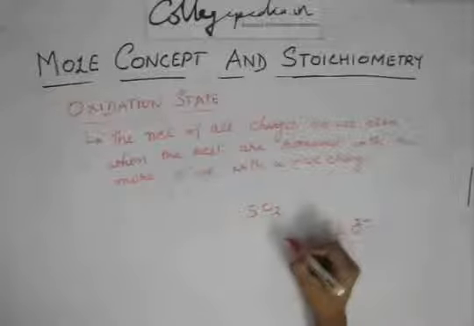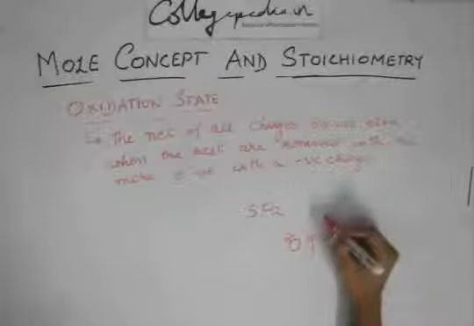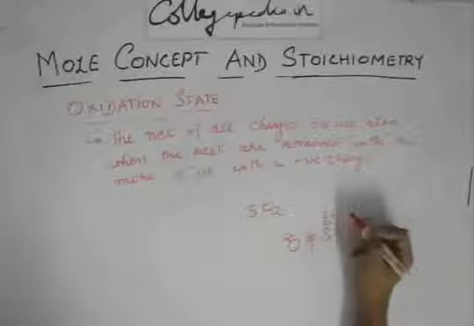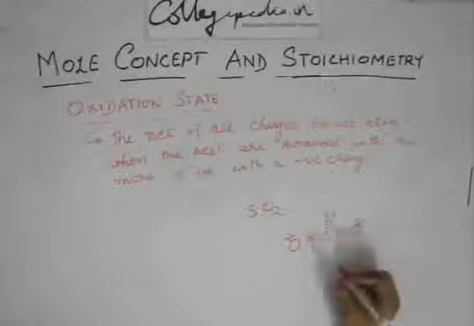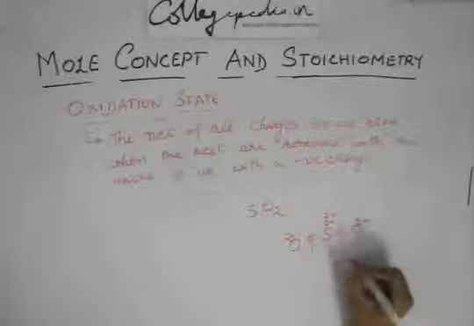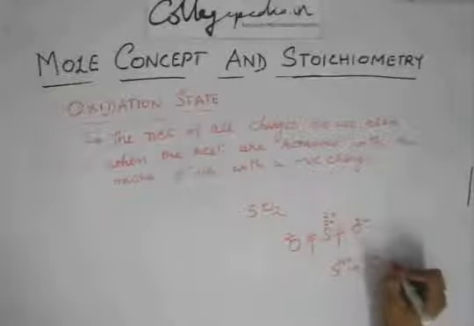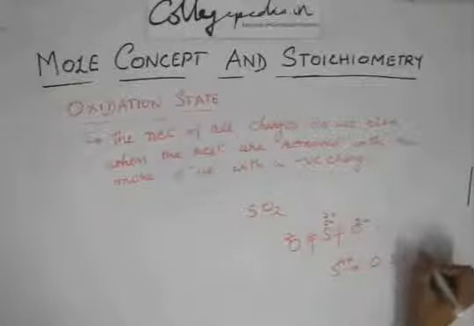Similarly, this oxygen will also have a 2 minus charge, and sulfur will get another 2 plus charge. So 2 pluses and 2 pluses, sulfur will get a 4 plus charge, and its oxidation state would be equal to 4.